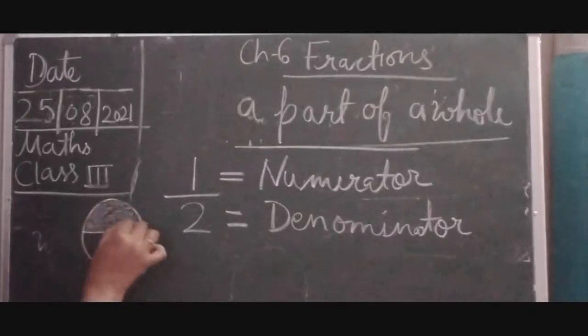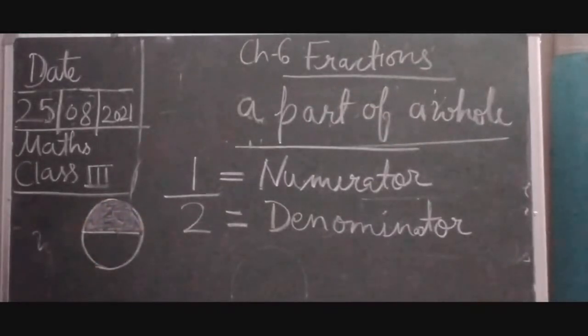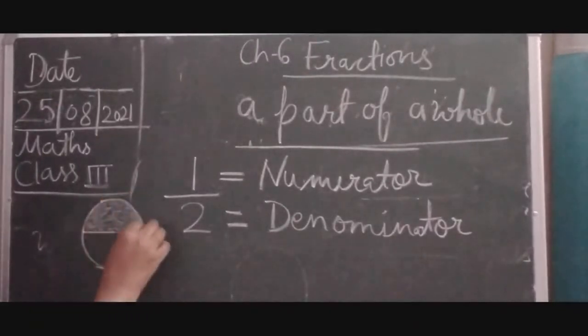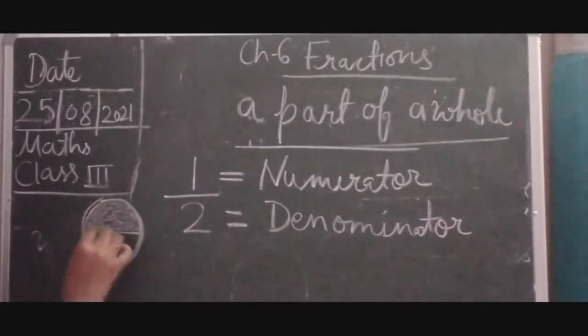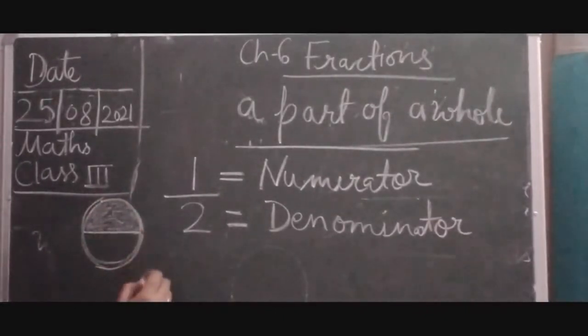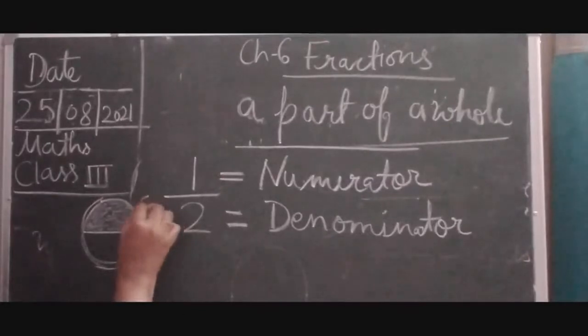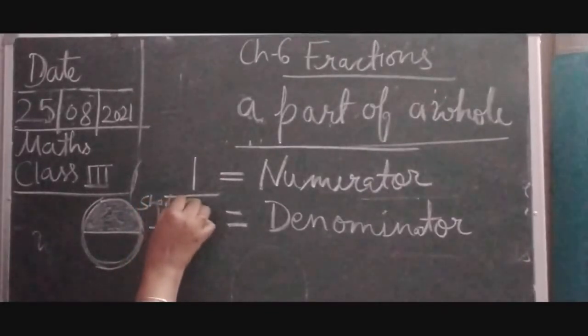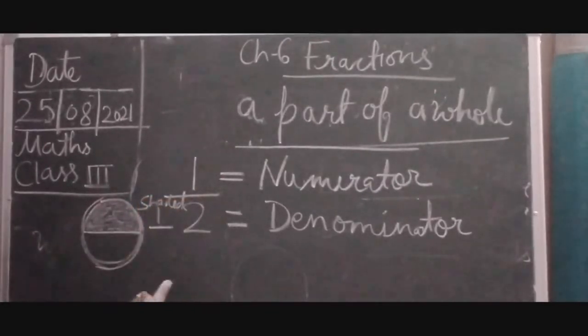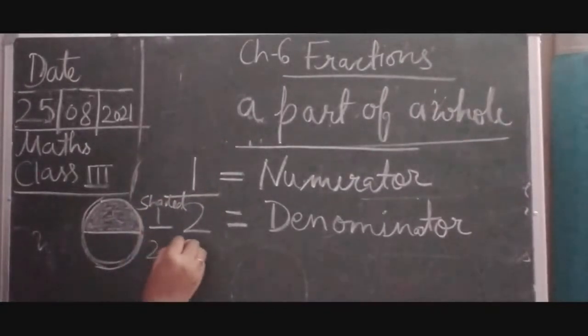Okay, one part is shaded. Here you can see this is a circle and it is divided into 2 parts equally. So there are 2 equal parts. One part is shaded and the second part is not shaded. So this is 2 equal parts.